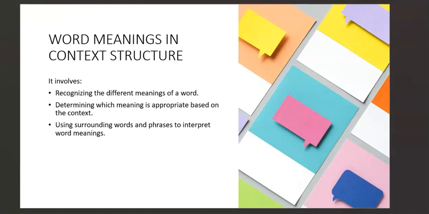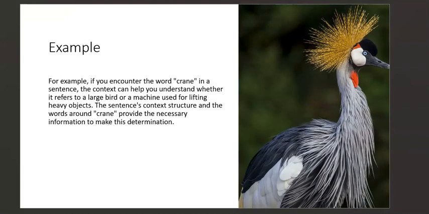We looked at recognizing the different meaning or meanings of a word, then determining which meaning is appropriate based on the context, and finally using the surrounding words and phrases to interpret the word meaning. Okay, then I gave you a simple example here of the crane. So you want to find out which crane is being talked about in a sentence.